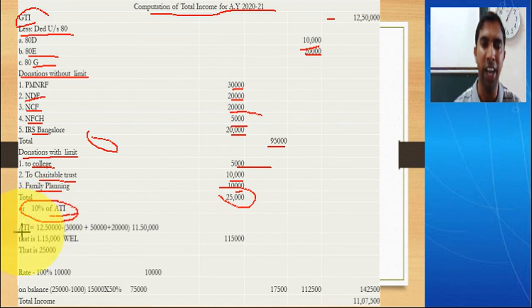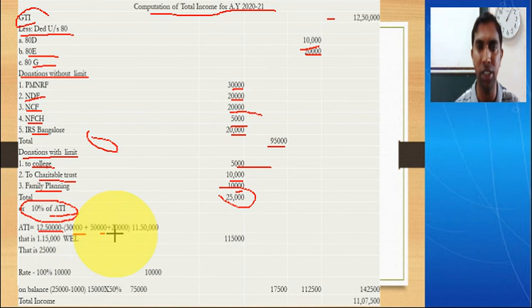So write it down. ATI is equal to the gross total income, which is how much? 12,50,000. Then we have to deduct long term capital gain, that is 30,000. Then short term capital gain 50,000. Then what else do we have to deduct? The total deductions, that is 20,000. So 11,50,000.